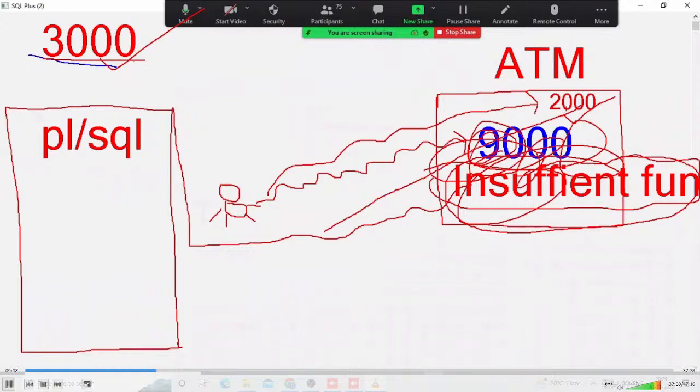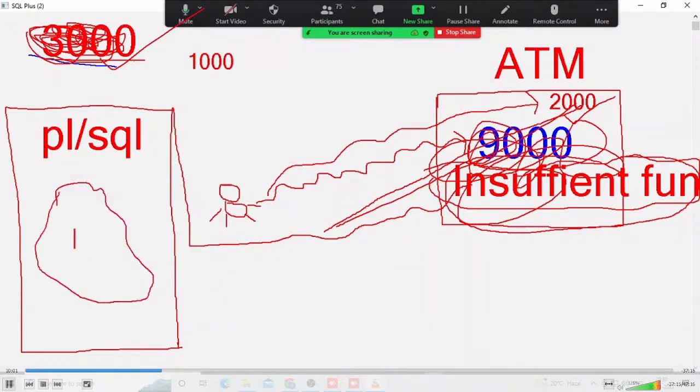Now, whenever we are withdrawing 2,000, what is the available balance now? Yes, here 3,000 minus 2,000, that is 1,000. That I want to affect in my database. Otherwise, you withdraw 2,000 and still 3,000 remains available, which means the total banking system has collapsed. Those are all the transactions, and they are written through coding only. That's why for this type of coding, PLSQL developers are required in a project.